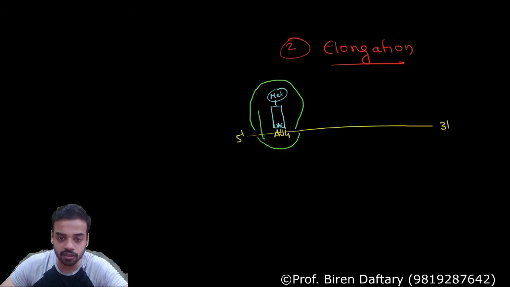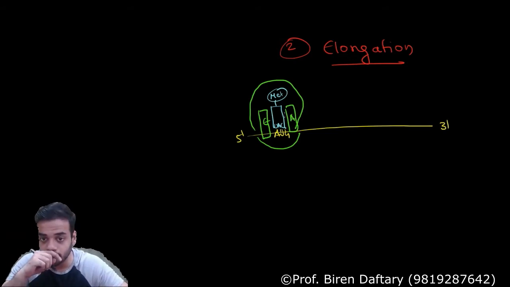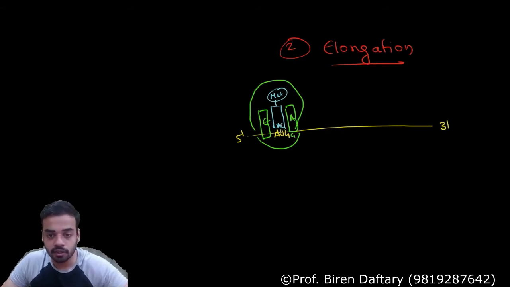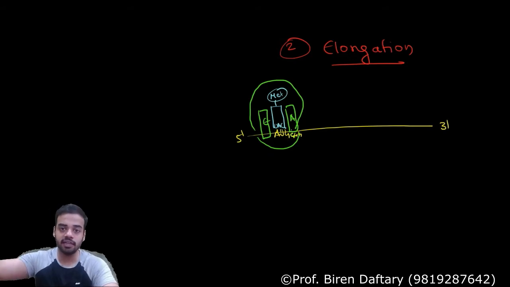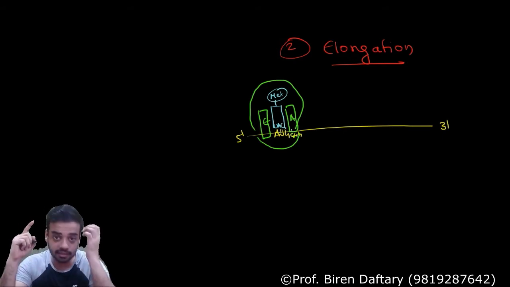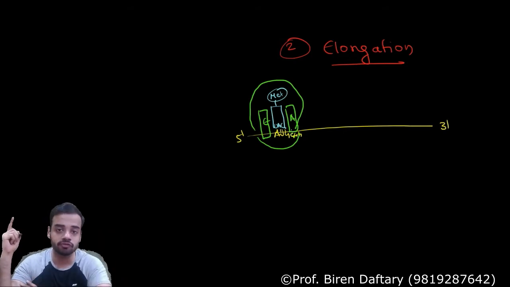Okay, this space over here is empty, which is the E site. This space over here is empty, which is the A site, and the P site is where the tRNA is present. Now if I want to show step 2, suppose there is sequence GGG over here, so triple G is present below the A site. So what is going to happen is, another tRNA will come. What will be the sequence present on the tRNA? It will be C, C, C, correct? Triple C will be the sequence present, and GGG, if you remember, codes for amino acid glycine.